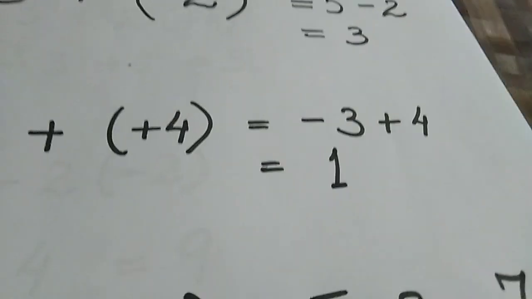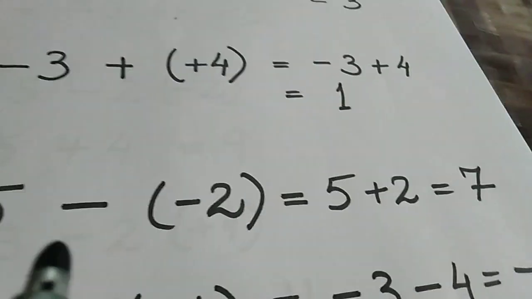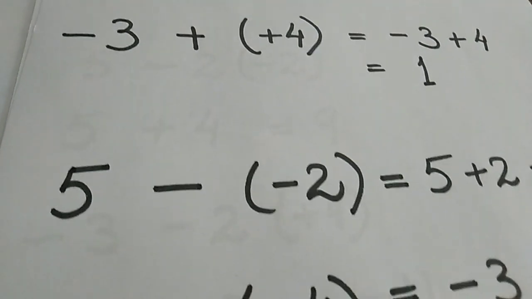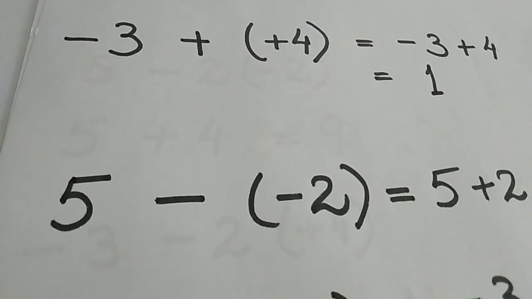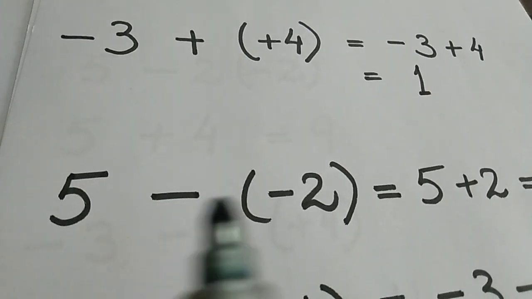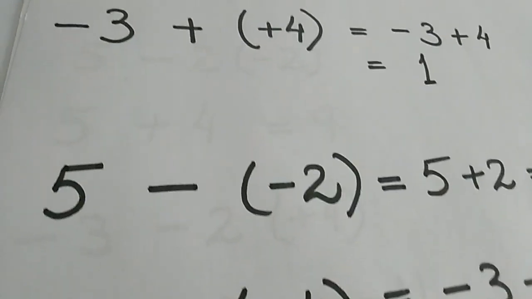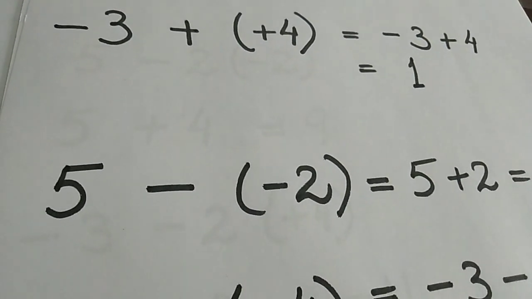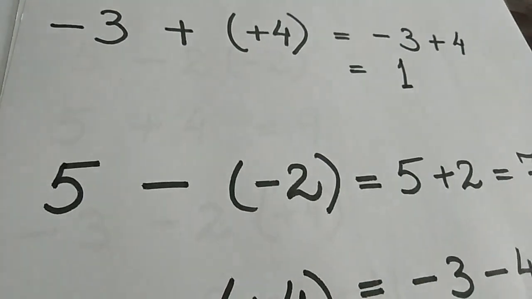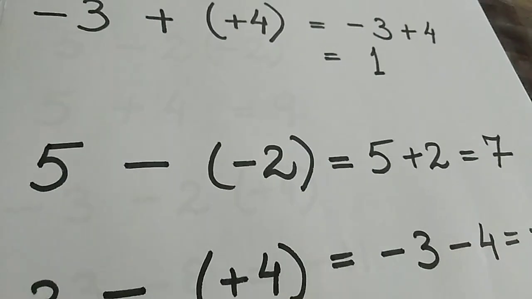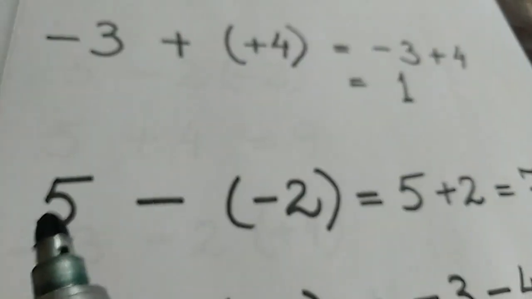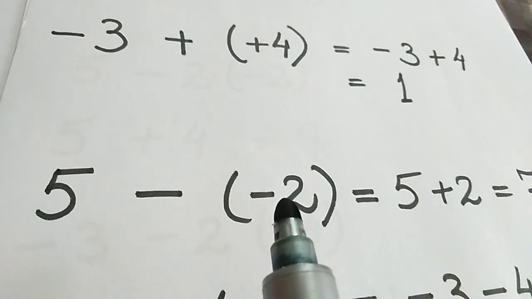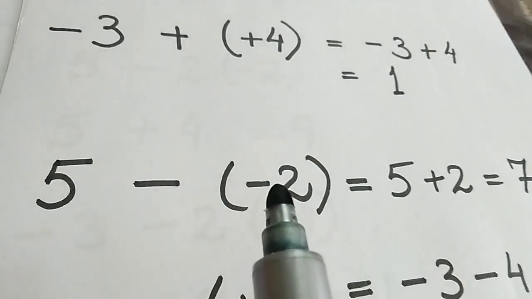Okay? Now the scene comes when there is a negative sign. When there is a negative sign standing, negative means someone outsider. Not from the family. Someone outsider is there, your mommy is there, your maternal aunt is there, or someone outsider. So the first thing that you will see is whether your house is well settled or not. You will just clean your house or arrange the things, and then you will open the door. So now see, 5 minus is standing. This sign will decide how this will come out. We have to open the bracket. How will this come out?